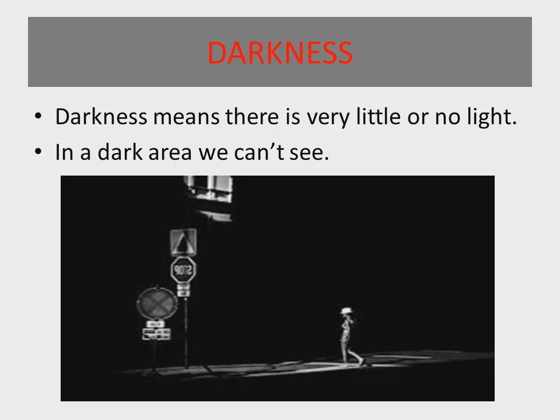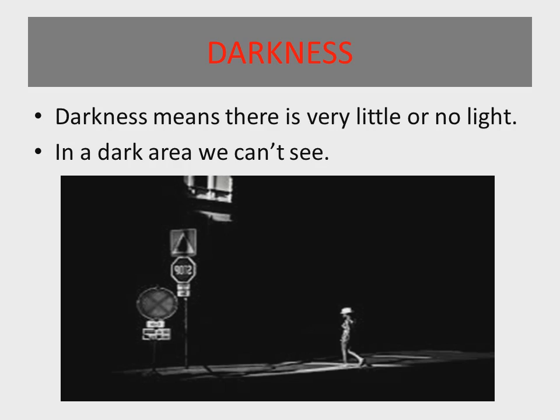When you see page number 40, there you will find the word darkness. Darkness means what? First look at the picture. You can see on the screen it is fully dark and one person is going. The black side, you can say this is night time. In the night time, why is it fully black? Because there is no sunlight or any other source of light. So if there is no light, there will be black, and this blackness is called darkness.